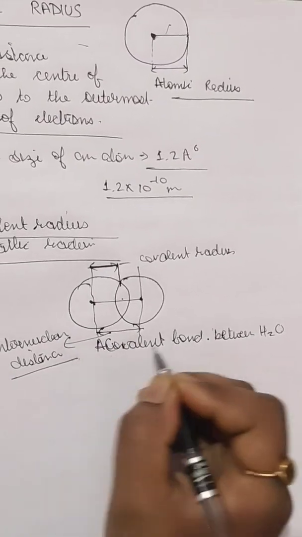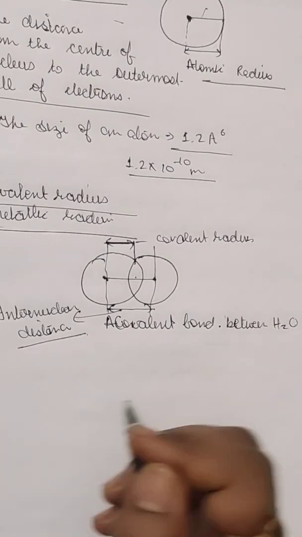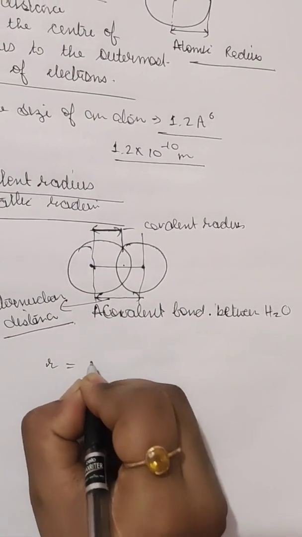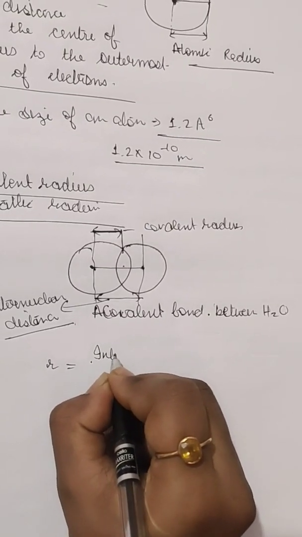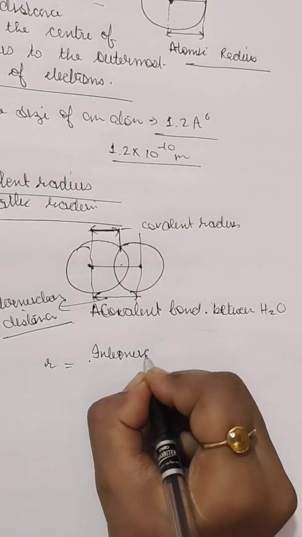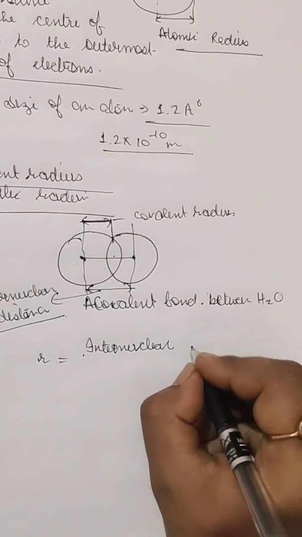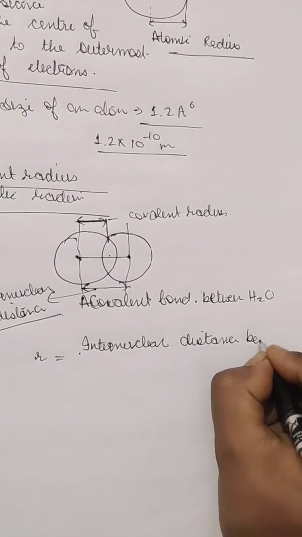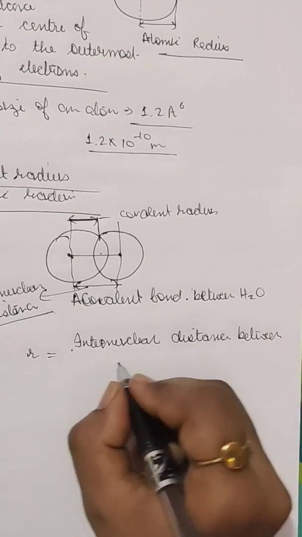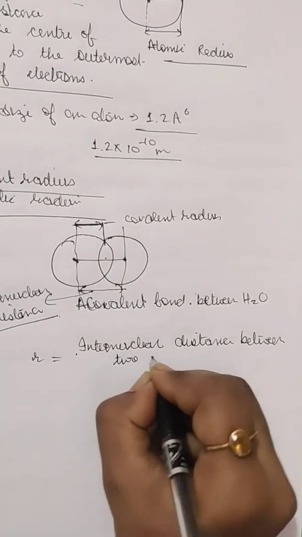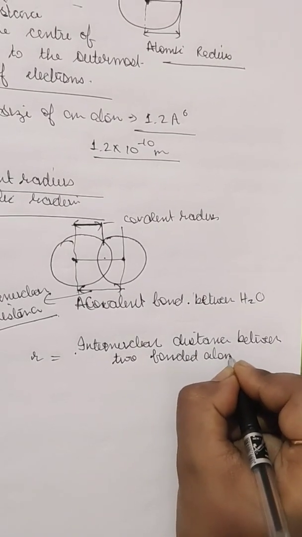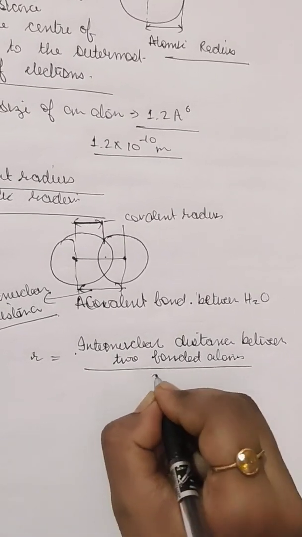All right, so the formula is R covalent equals the internuclear distance between two bonded atoms upon 2.